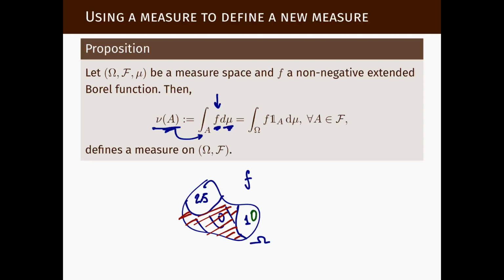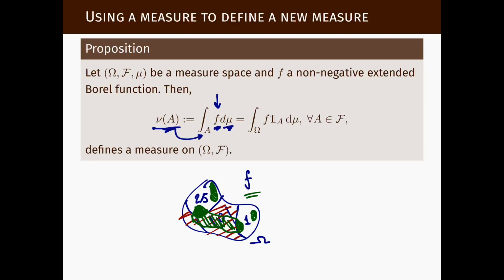To any set here, it will assign the same measure as mu. To any set here, it will assign 2.5 times as much measure as mu. And if you have a set that overlaps all these regions, then you will have to decompose this set into bits. One bit will be discarded, another bit will have the same weight, and the other bit will have 2.5 times more measure. And this is what f is doing. So this is a density, an amplifying factor that you apply to the measure mu.